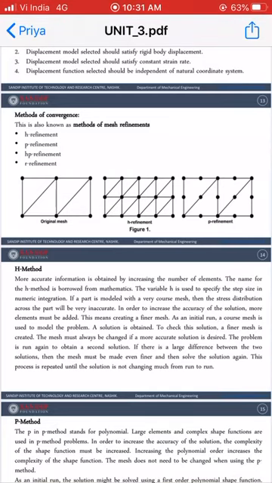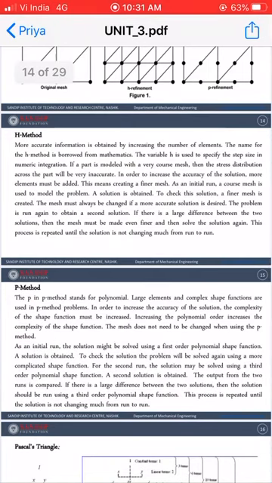Then the second method is the P method. P is denoted for the polynomial function. If we increase the order of the polynomial function, then the solution accuracy is also increased. So P stands for polynomial. Large elements and complex shape functions are used in P method problems. In order to increase the accuracy of the solution, the complexity of the shape function must be increased, which means we need to increase the order of the shape function.